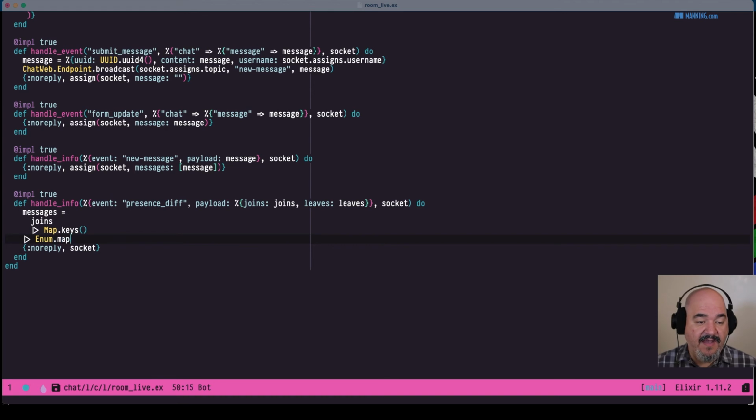Then we can map those with a function that receives the username, and then we can create a message, which has a UUID, UUID4, and the content, let's say it's going to be username joined.